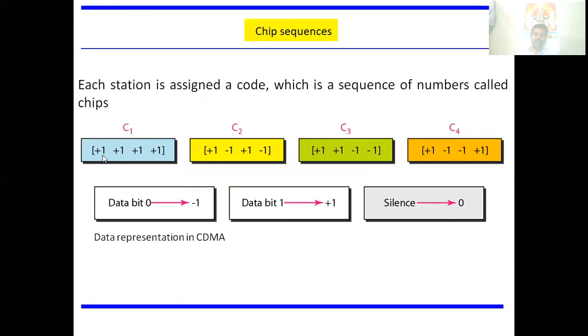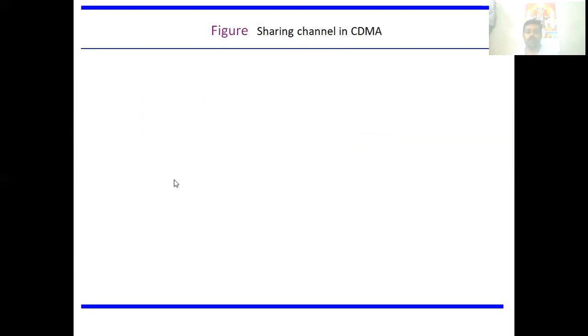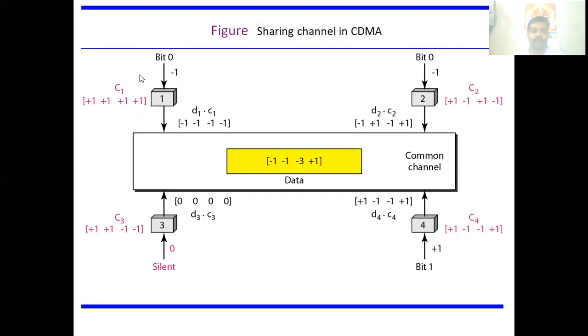C1 has a code of +1, +1, +1, +1, and C2 has a code of +1, -1, +1, -1. C3 has a code of +1, +1, -1, -1. C4 has +1, -1, -1, +1. Now station 1 and station 2 are sending 0, station 3 is silent, and station 4 is sending 1.